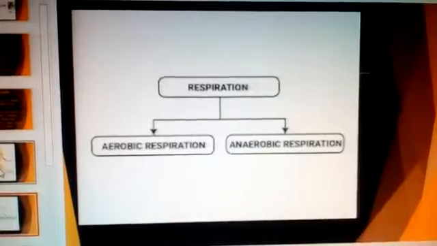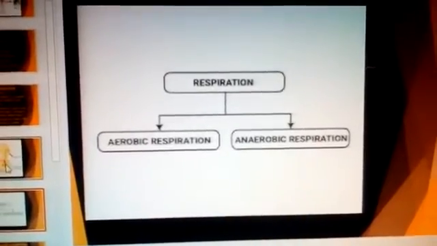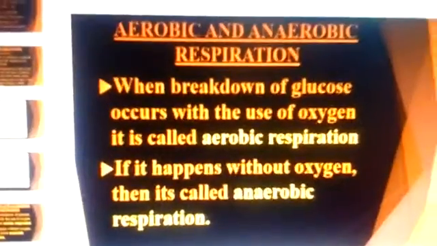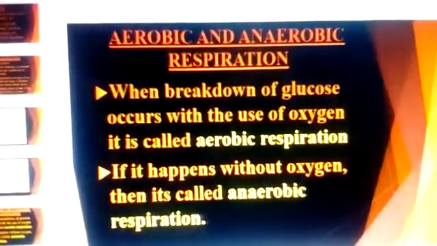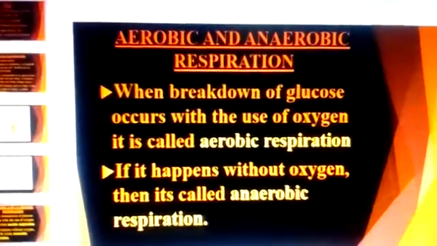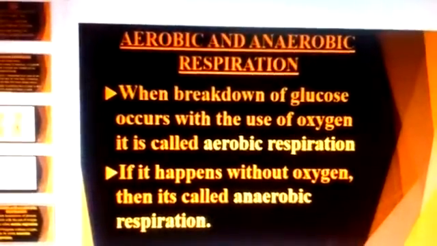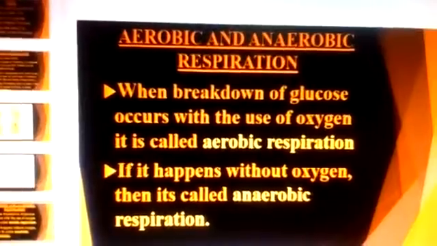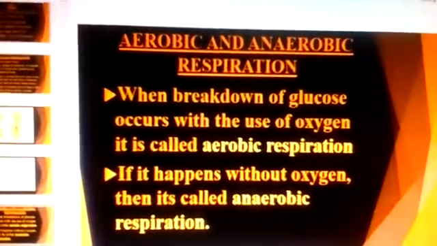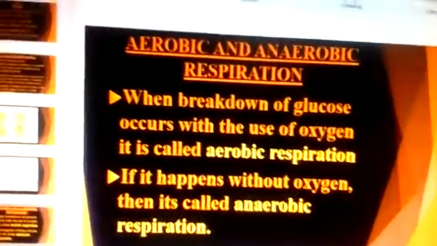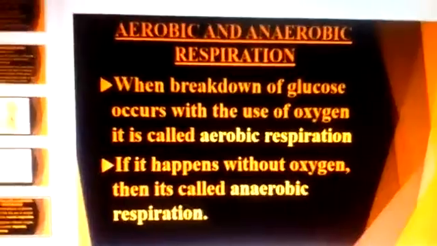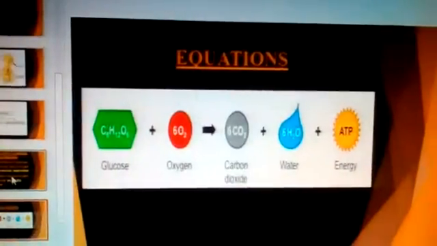There are two types of respiration, aerobic respiration and anaerobic respiration. So what is aerobic respiration? When breakdown of glucose occurs with the use of oxygen, it is called aerobic respiration. Aerobic respiration takes place in the presence of oxygen. If it happens without oxygen, that is, in the absence of oxygen, then it is called anaerobic respiration.